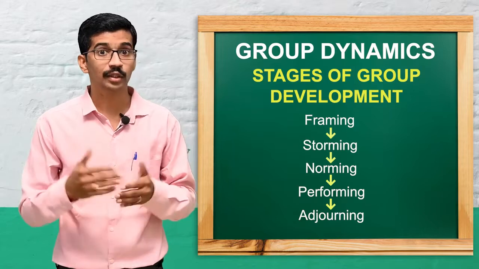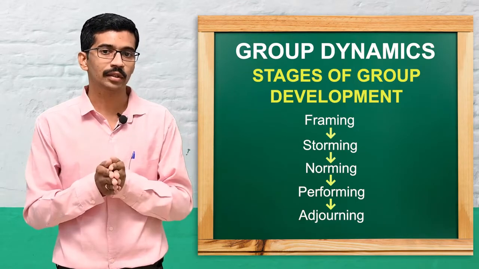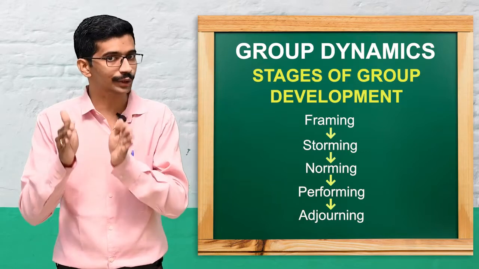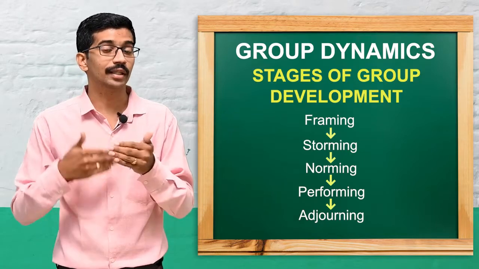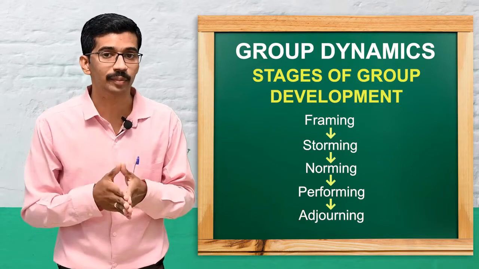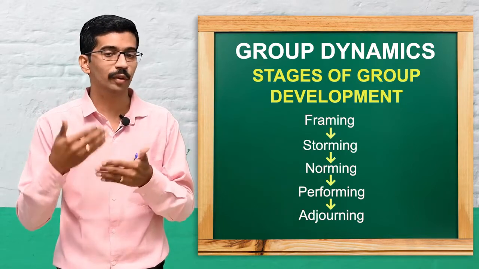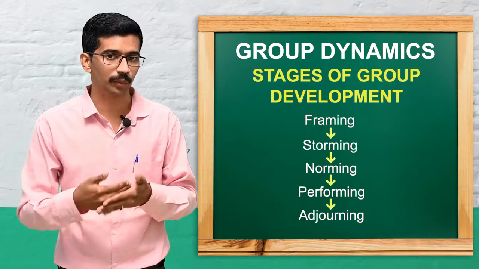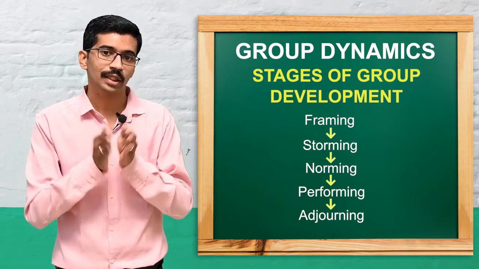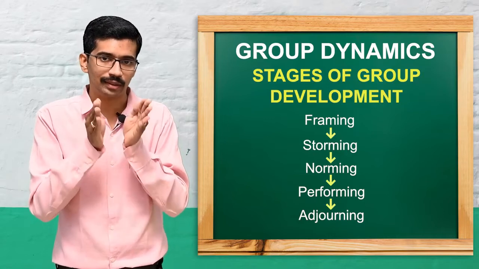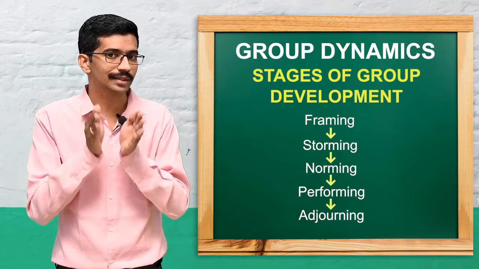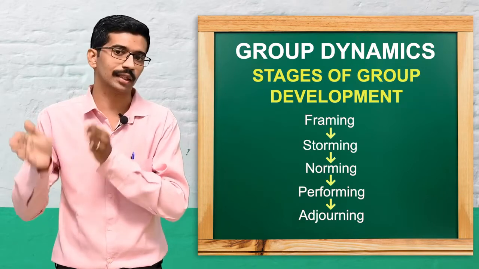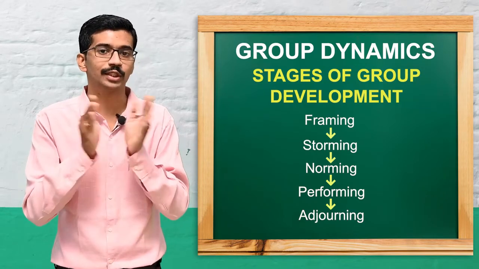Coming to the second one, storming. So what is storming? Here the group members identify the existence of the group and intra-group conflict develops. So what is that intra-group conflict? Here it develops over who will lead the group, who will become the leader of the group. So that is the second stage. And if the group succeeds in this particular stage, the group will continue to further stages. So if it is resolved, okay,